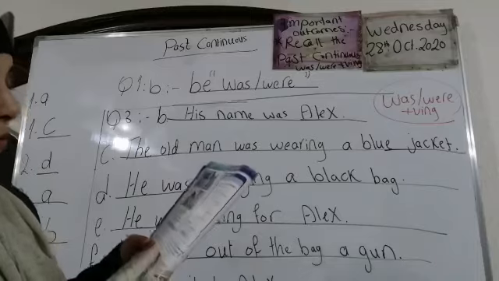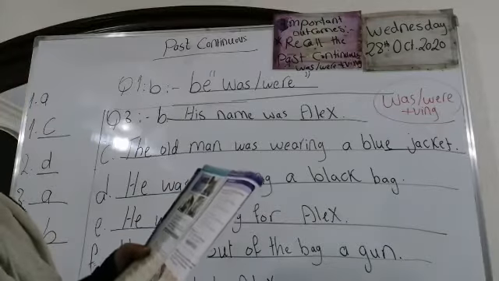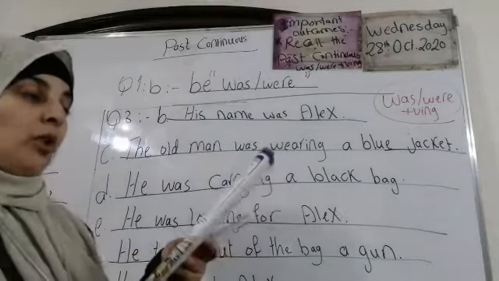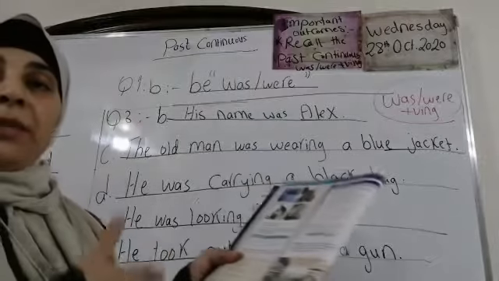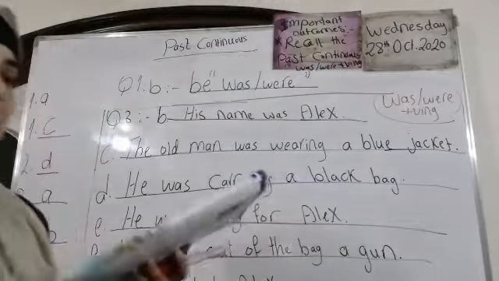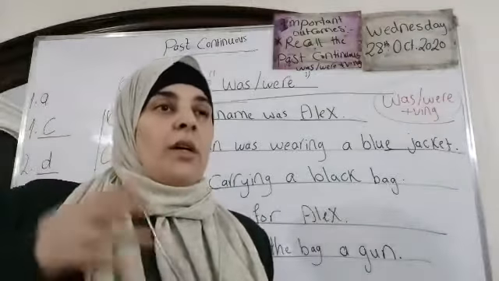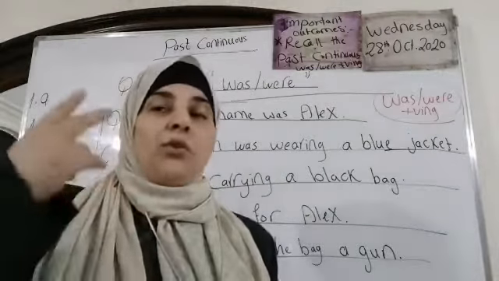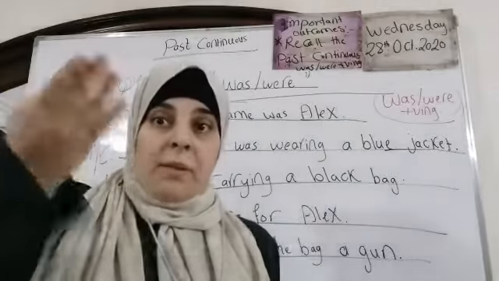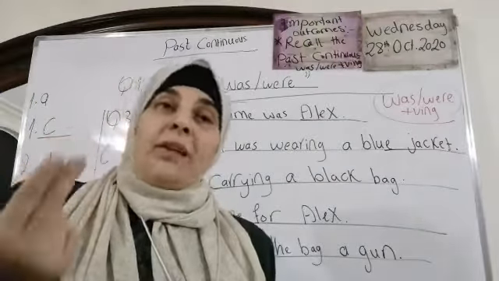This goes with which one, if you remember? Yes, D, an activity in progress in the past interrupted by a sudden action. If you remember, we said that one of the uses of the past continuous is when we have 2 actions in the past, one of them interrupted by the other.